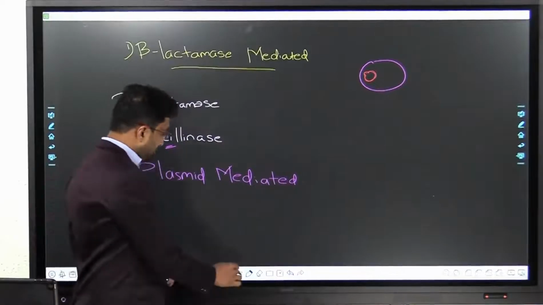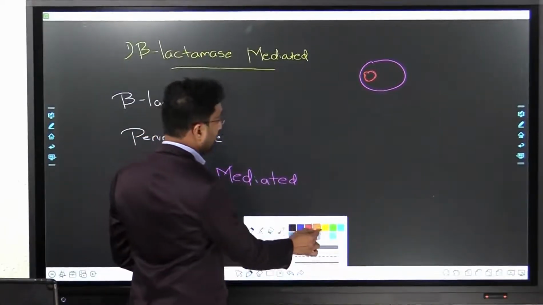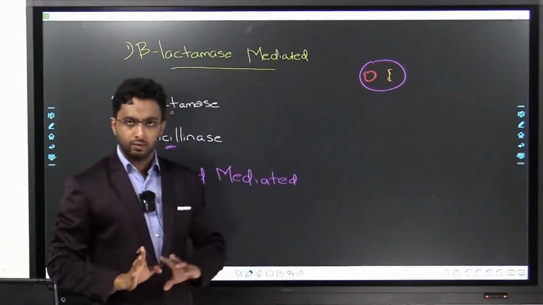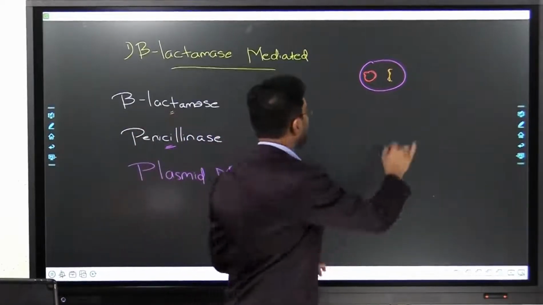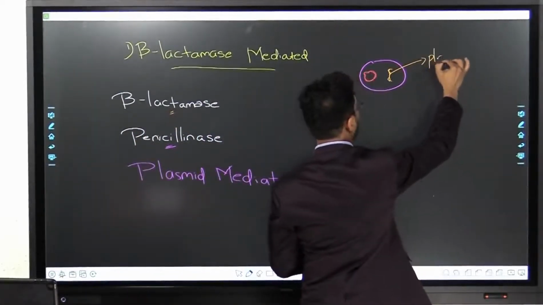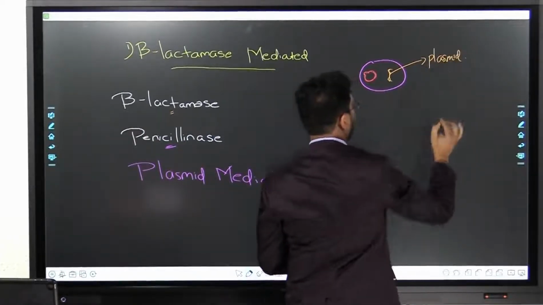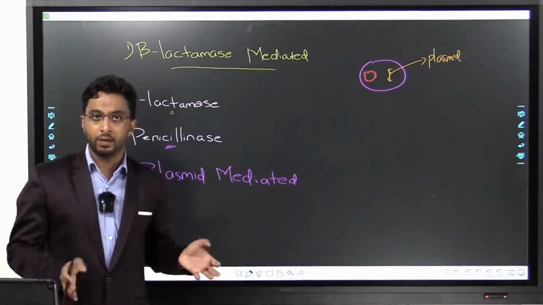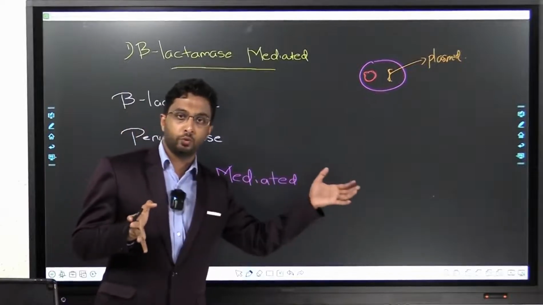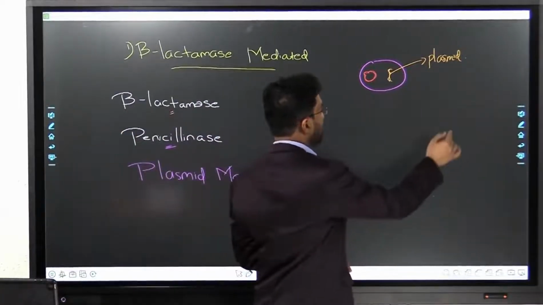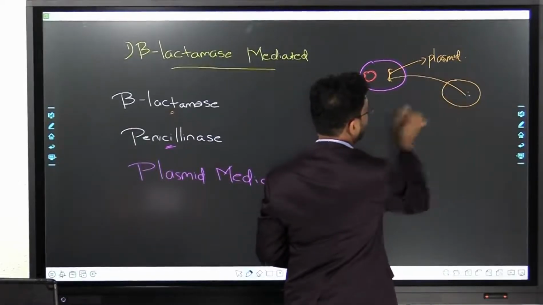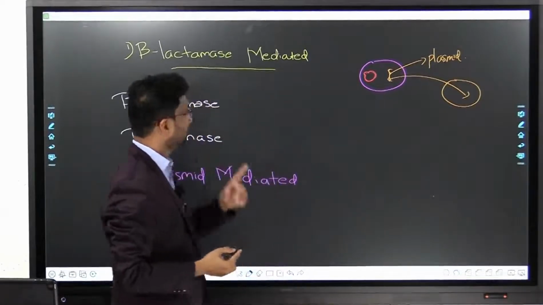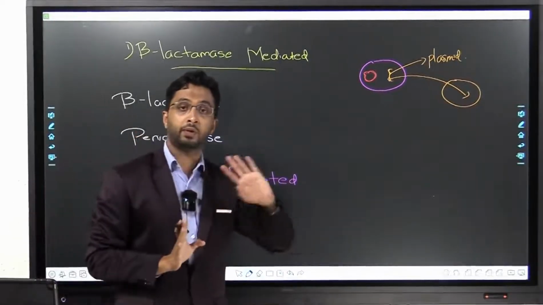Now, bacteria also has extra chromosomal DNA. It is a piece of DNA which is outside the chromosome, and this is known as plasmid. How is the capability to produce beta-lactamase transferred from one bacteria to another? By transferring the plasmid. So you have a second bacteria here. The first gives its plasmid to the next bacteria, which means the next bacteria can also produce beta-lactamase. So that also becomes resistant to a particular antibiotic.